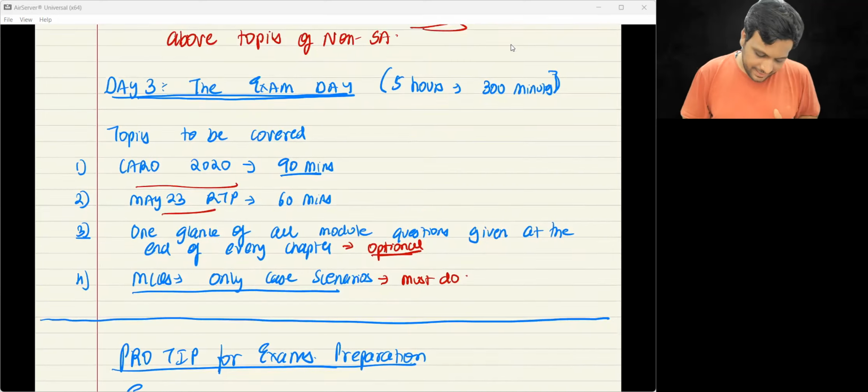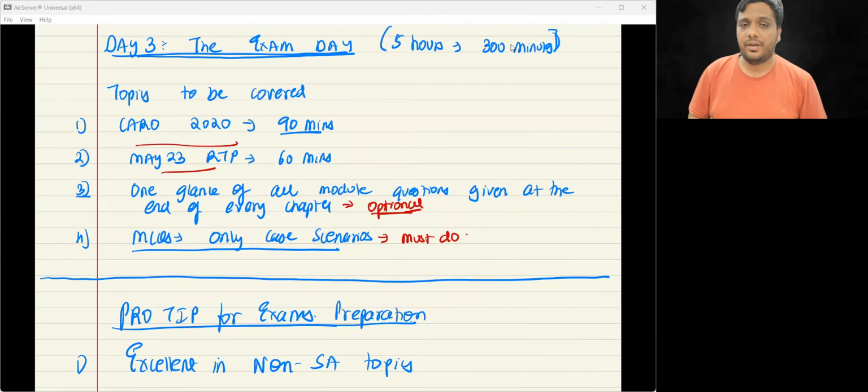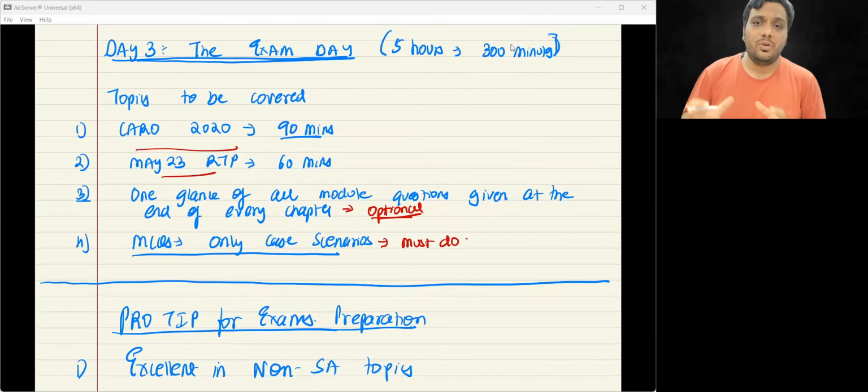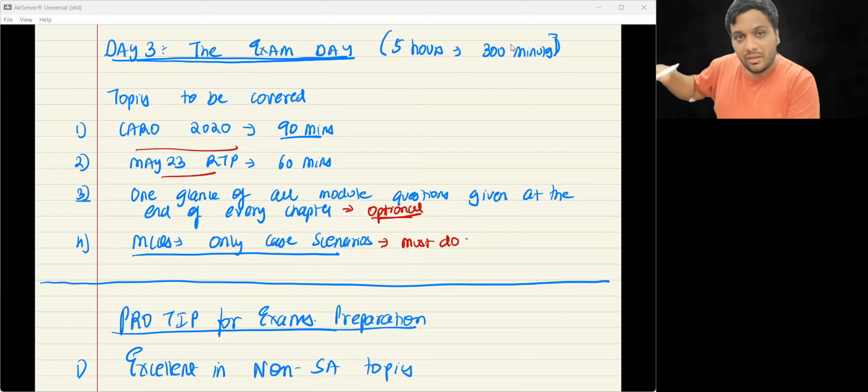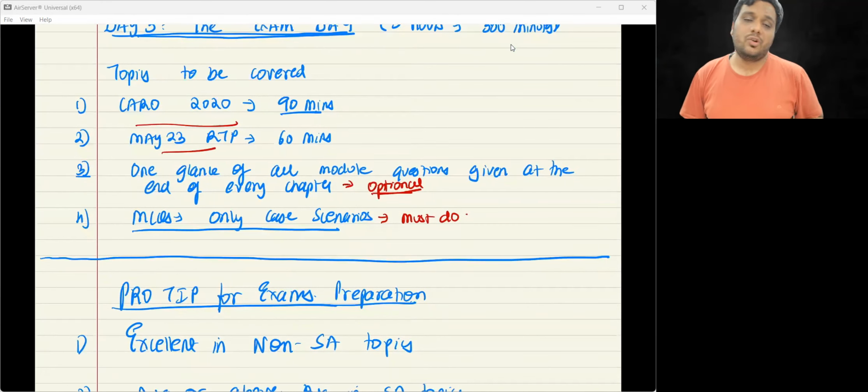All right. Then if possible, the questions at the end of the modules, the test of knowledge questions which you would have already seen, you should glance at them, because what happens is around 20 to 25 marks out of the descriptive 70 marks will be copy paste from the questions at the end, the correct-incorrect test of knowledge questions. Around 25 marks of the paper. So you are in a good position.